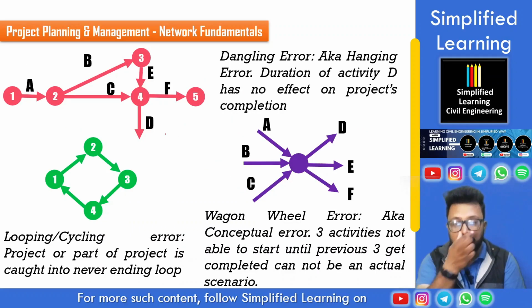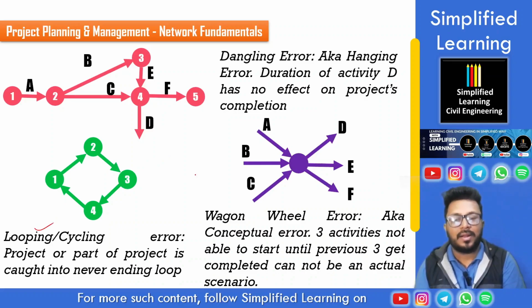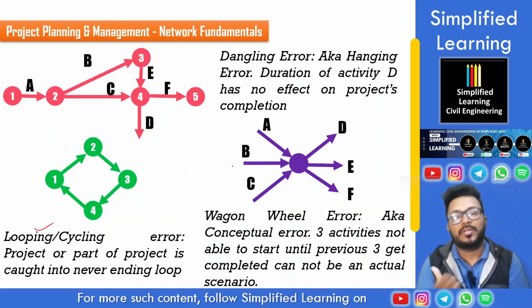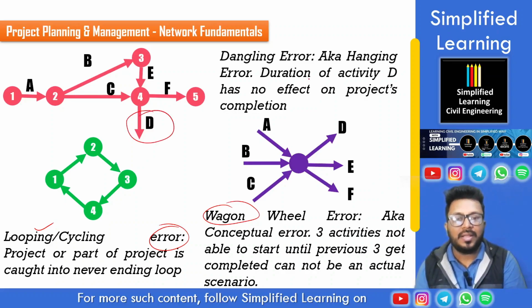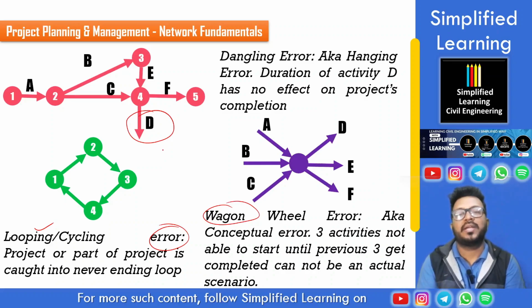Now, since we have seen the dangling error, let's see the other types of errors in this explanation. One is looping or cycling error. We saw a question where the statement said that looping is allowed. No, looping is not allowed, and once looping is seen, it will cause an error. Another one is wagon wheel error. Let's see the dangling, looping and wagon wheel errors one by one. In this diagram, activity D is a hanging or dangling error. The duration of activity D has no effect on project completion, meaning its existence is not having any dependency in the network diagram. That's why it is called a dangling or hanging error.